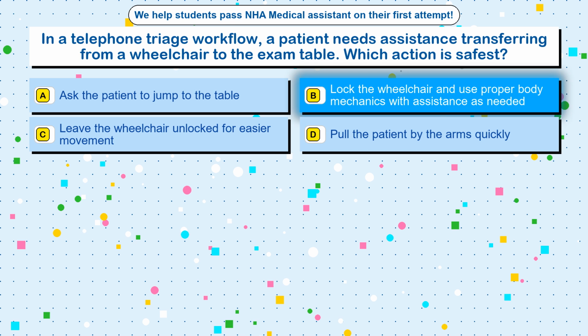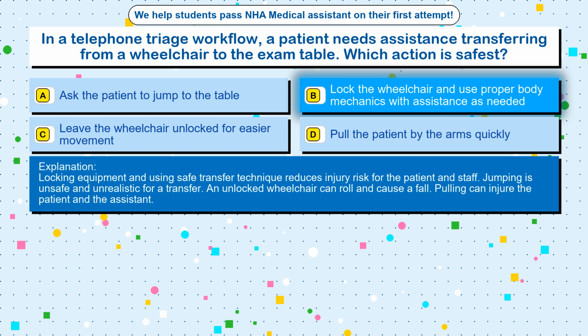Lock the wheelchair and use proper body mechanics with assistance as needed. Locking equipment and using safe transfer technique reduces injury risk for the patient and staff. Jumping is unsafe and unrealistic for a transfer. An unlocked wheelchair can roll and cause a fall. Pulling can injure the patient and the assistant.